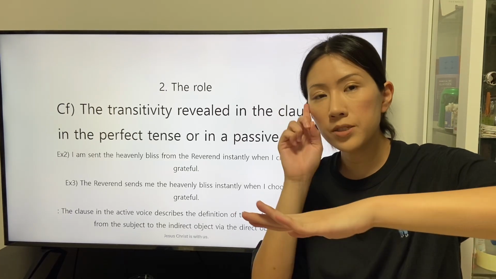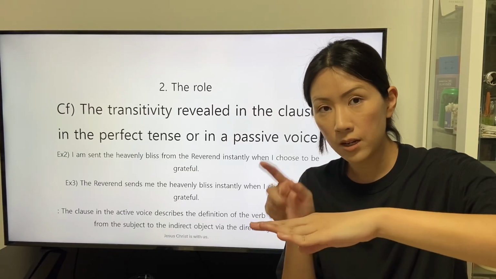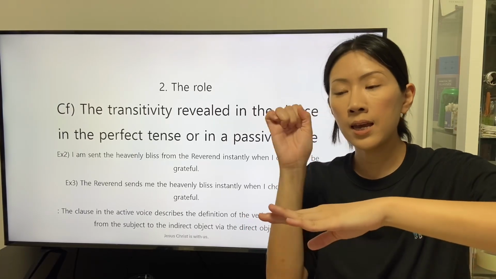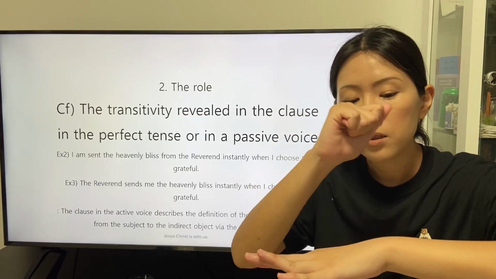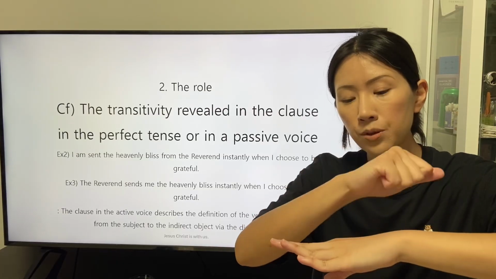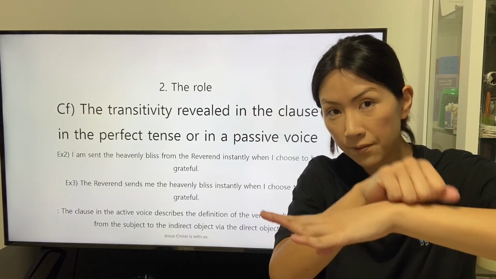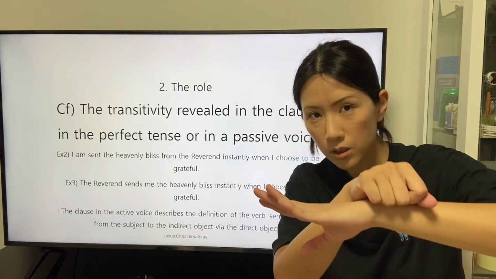So we can understand that the definition of the transitive verb is like a carrier, and the direct object is conveyed through the definition of the transitive verb as the carrier.